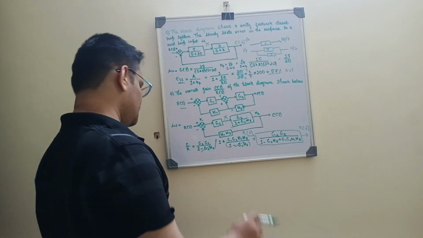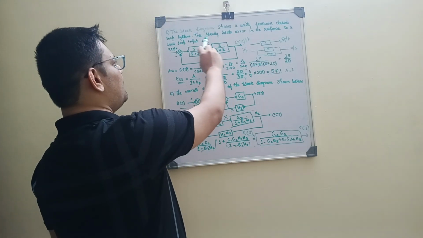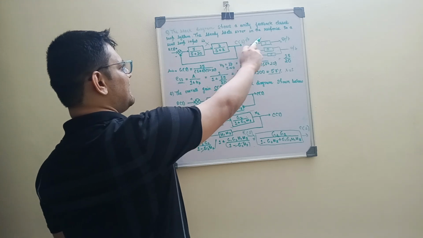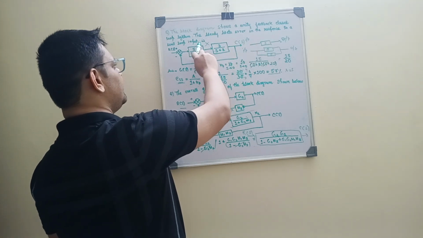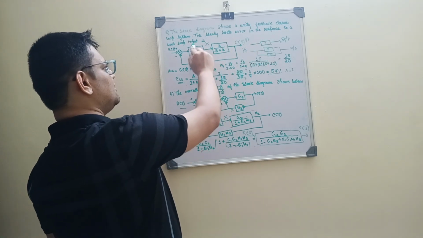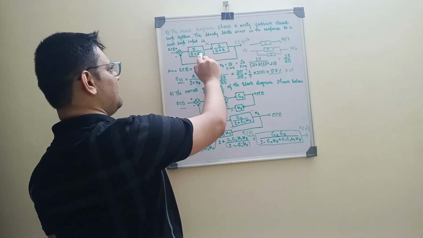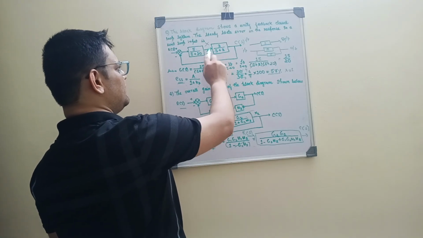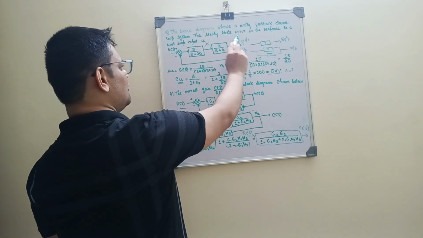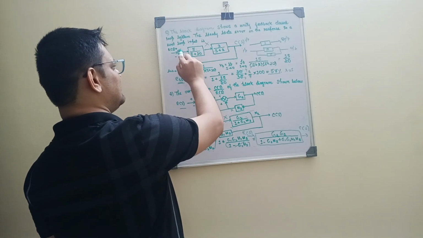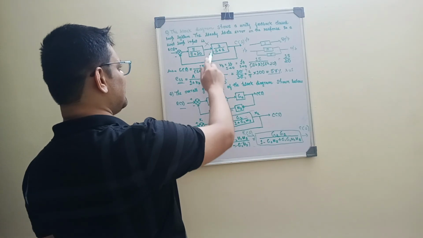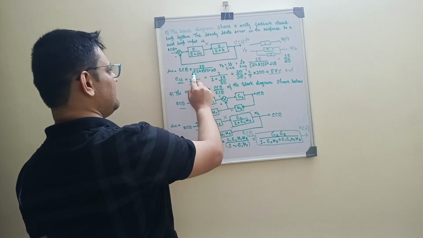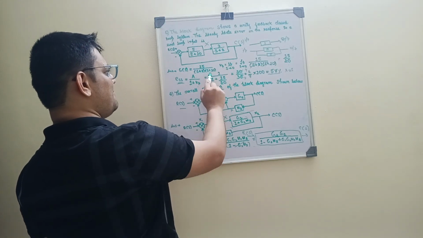Now I'll go to one numerical. A block diagram shows a unity feedback closed loop system. The steady state error in the response to a unit loop input is? There are two systems, that is 5 divided by s plus 10 and 3 divided by s plus 2. This is the output, this is the input and this is the error signal. So G(s) is multiplying these two, that is 3 into 5, that is 15, and s plus 10 divided by s plus 2.